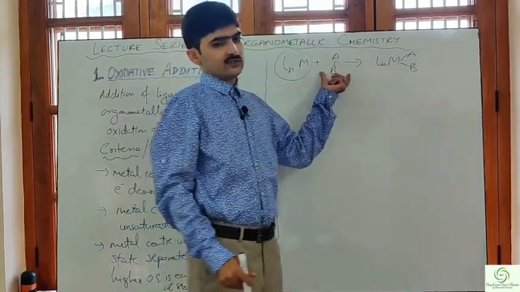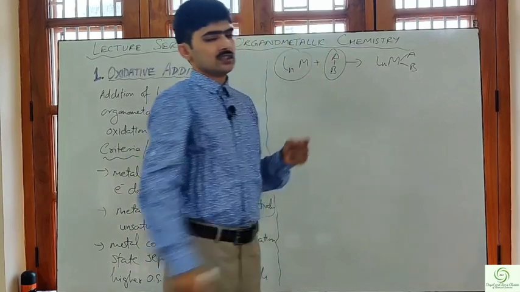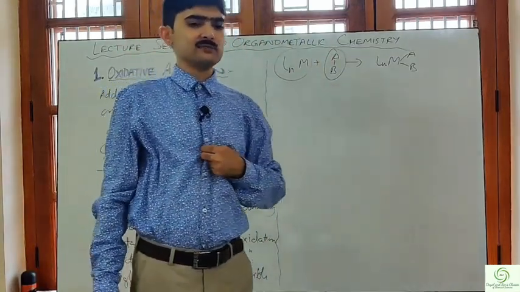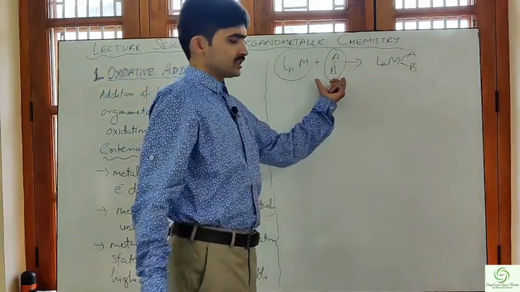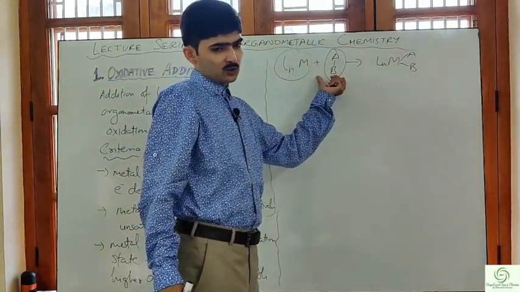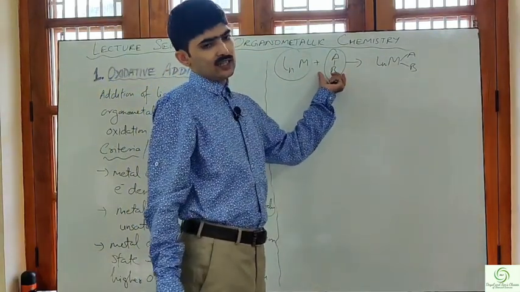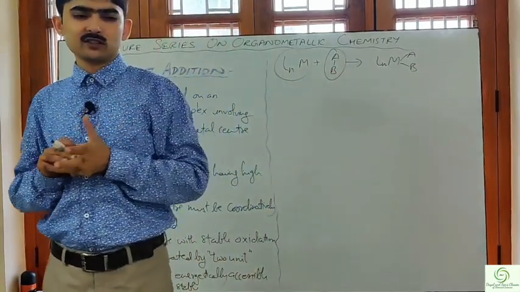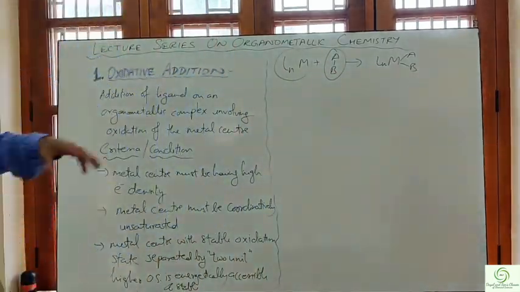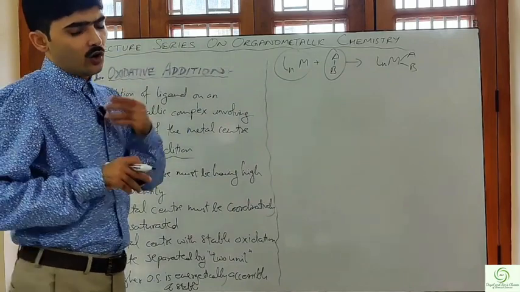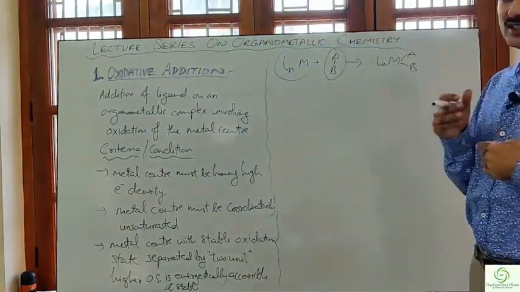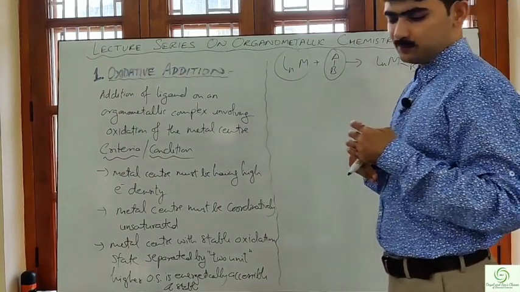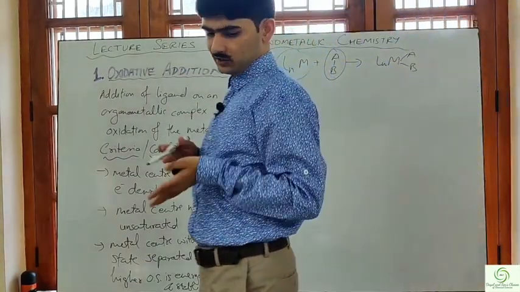Now here we have AB, the ligand which is adding into the molecule, and it also imposes certain impact on the mode of oxidative addition.